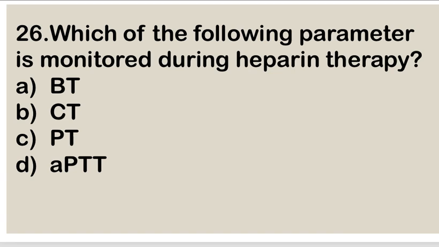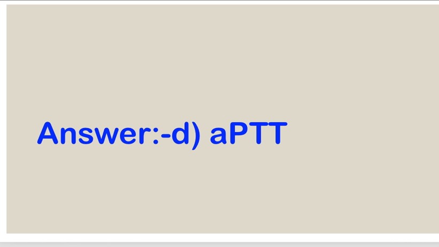Next question. Which of the following parameter is monitored during heparin therapy? A. BT or bleeding time, B. CT or clotting time, C. Prothrombin time, and D. APTT or activated partial thromboplastin time. Right answer is D. APTT, activated partial thromboplastin time.